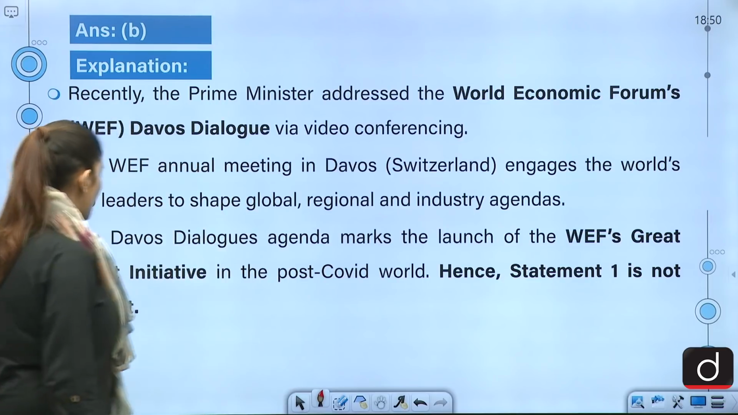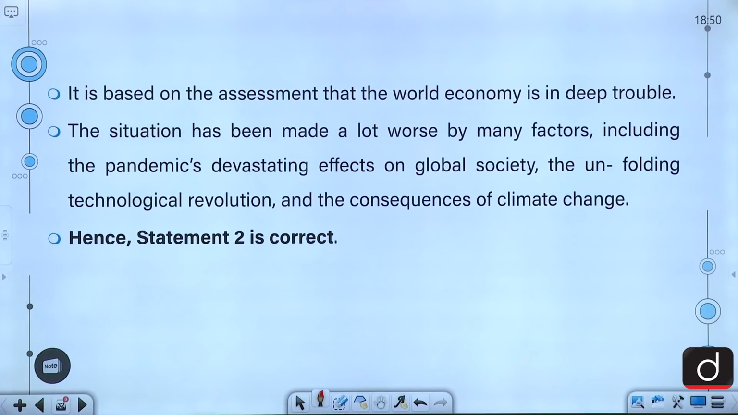Alright, you have to keep in mind the important initiatives that have been taken in the Davos Dialogue. So it is based on the assessment that the world economy is in deep trouble. The situation has been made a lot worse by many factors, including the pandemic's devastating effects on global society and the unfolding of technological revolution, and also the consequences of climate change.